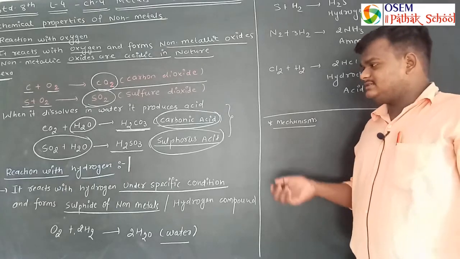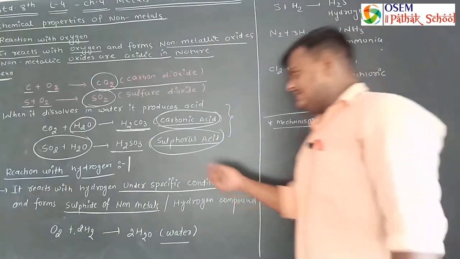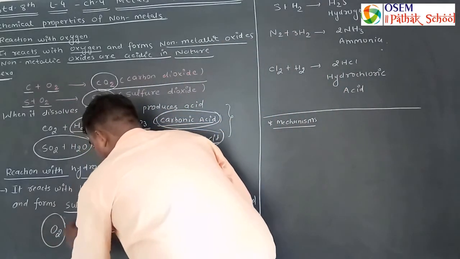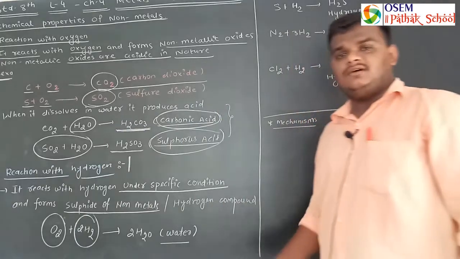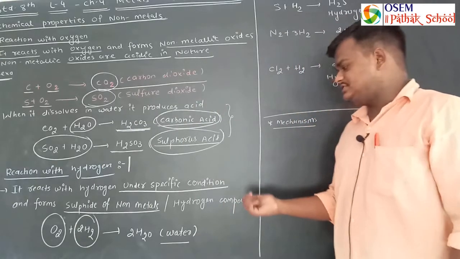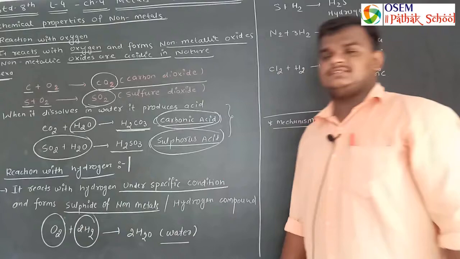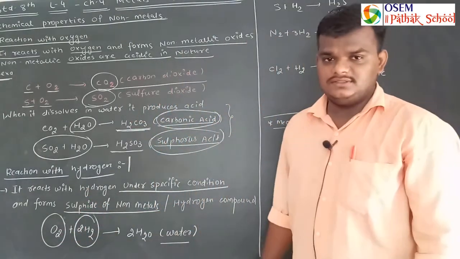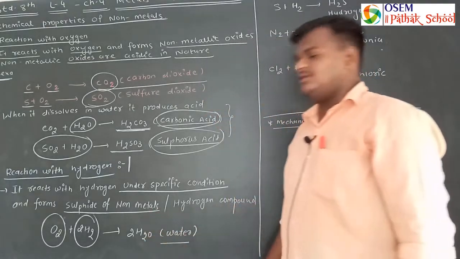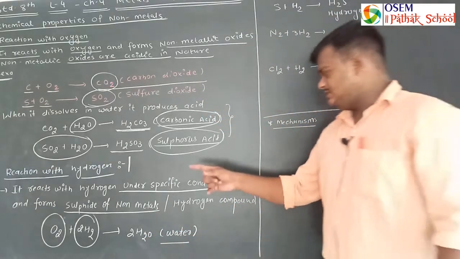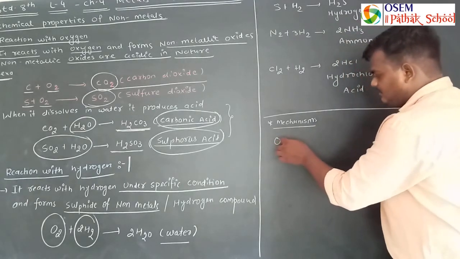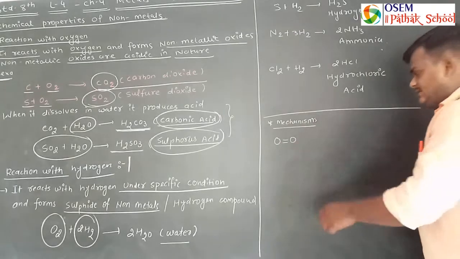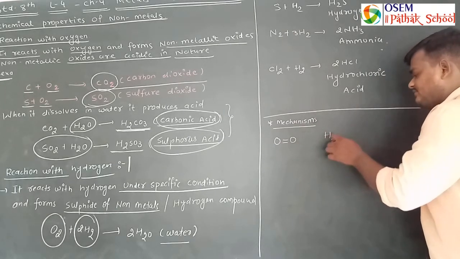So what are the reactions of non-metals with hydrogen? Here a reaction is given, and this is the main reaction. The availability of water on the earth's surface is due to this reaction. Oxygen reacts with hydrogen and forms H2O. Oxygen is always written in the form of O2, and hydrogen is also written in the form of H2.